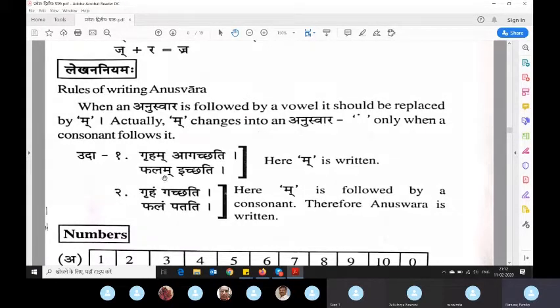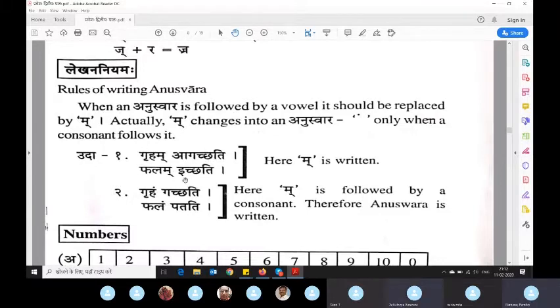Here ma is written. Phalam ichhati. Here ma was at the end, but next was swara, so you have retained the ma. But griham gachati. Now ga is not swara, it is vyanjana. So now you translated this ma to dot, anuswara. Phalam patati. Pa is not the swara. That is why you are not writing ma. You are writing dot.